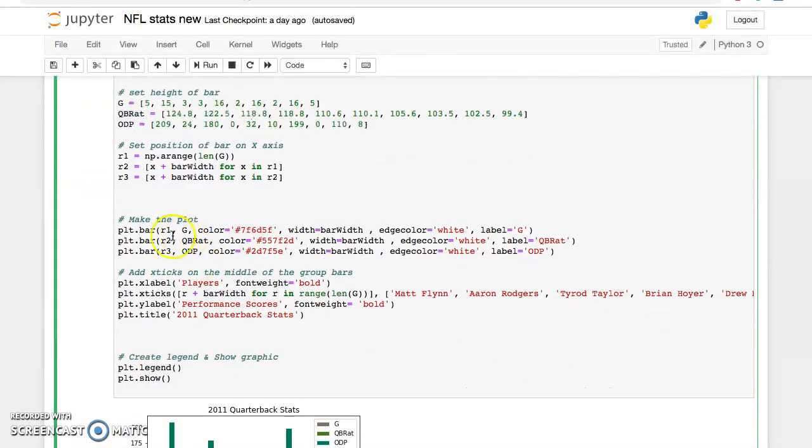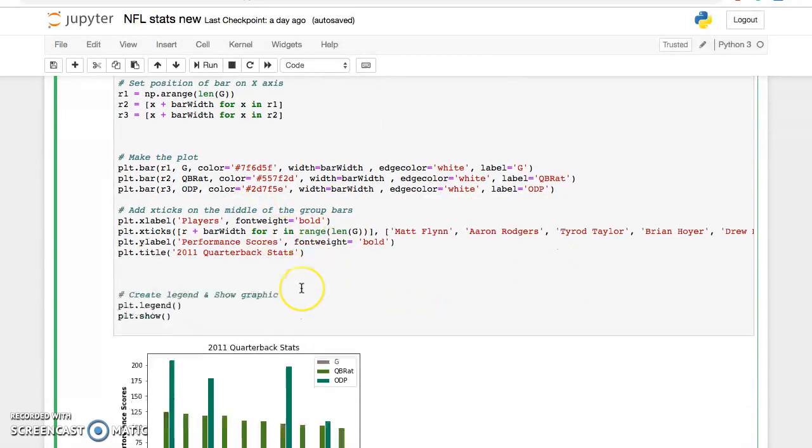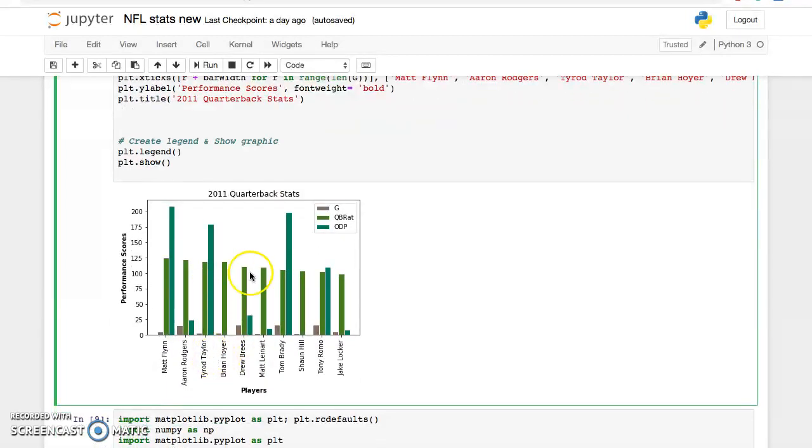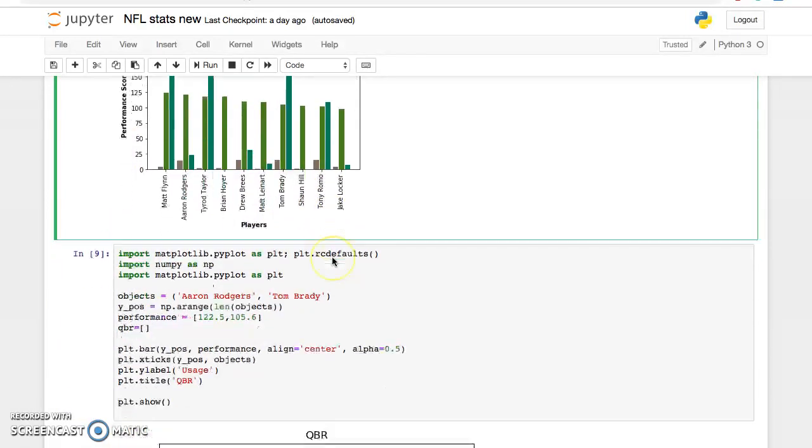So right down here we have plot bar 1, 2, and 3, and we just wanted to incorporate that for each quarterback. So this is our graph down here. As you can see here, for example, Matt Flynn, his overall draft position was very, very high, but he still performed pretty well compared to these other elite quarterbacks, which makes him stand out among the rest.